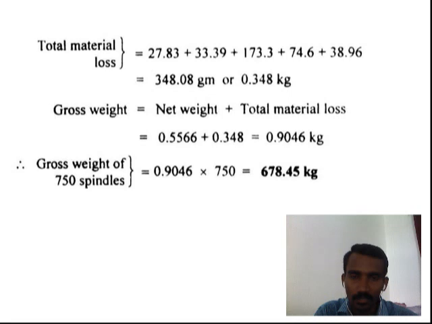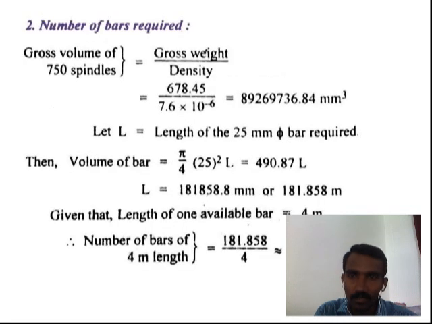Next is calculated for only one spindle. Here we are manufacturing 750 spindles. Weight of 750 spindles equals single spindle weight 0.4 multiplied by 750. Finally, the weight of 750 spindles is 608.45 kg. Next, the number of bars required to manufacture these spindles.